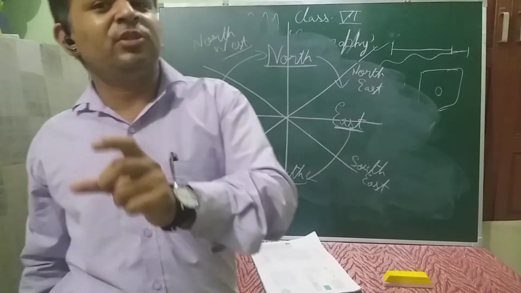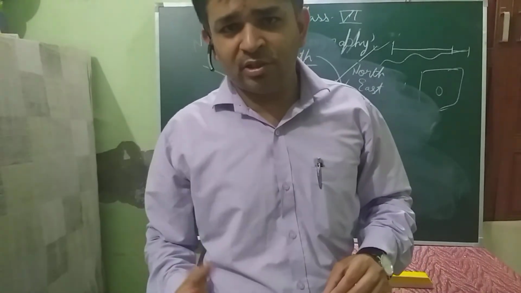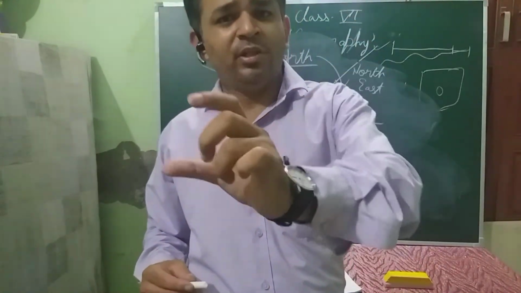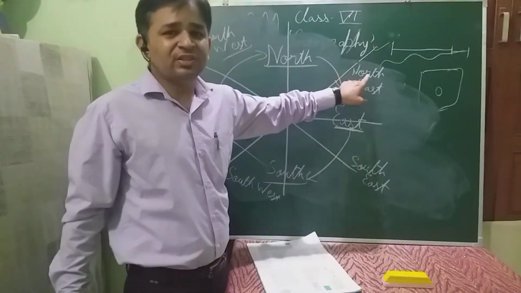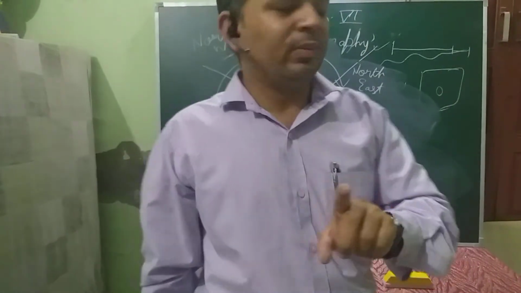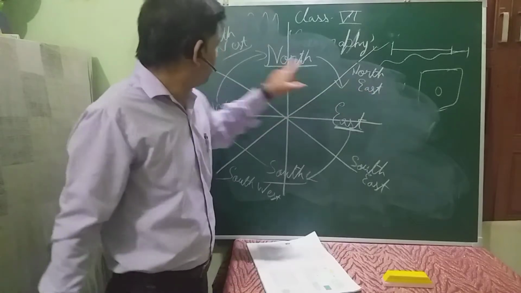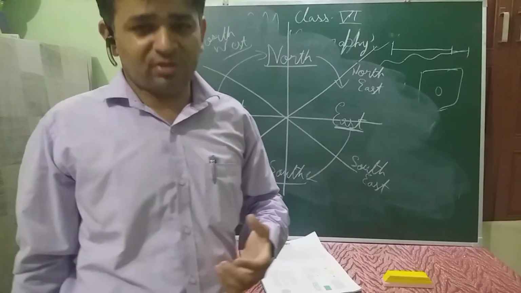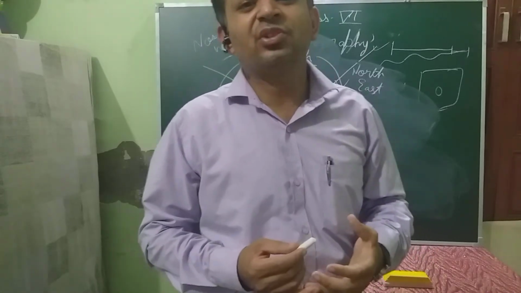As you are writing your name and surname, like I say Akash Malik, you are writing Akash first and Malik as a surname. So in these directions, always either north or south will be written as the first name. In none of the directions will you see east or west coming first. East and west will be used like a surname.